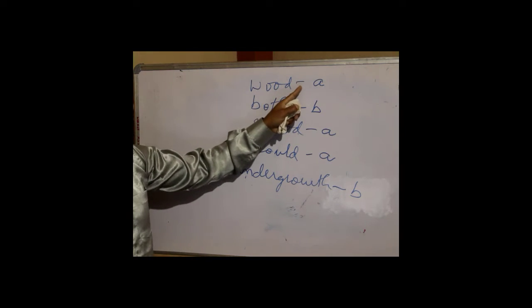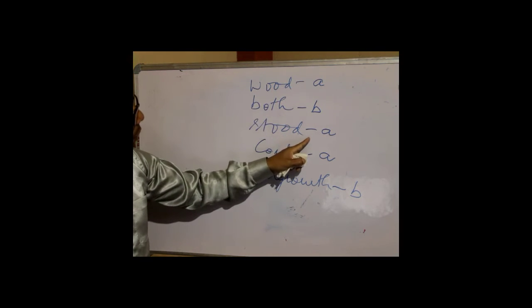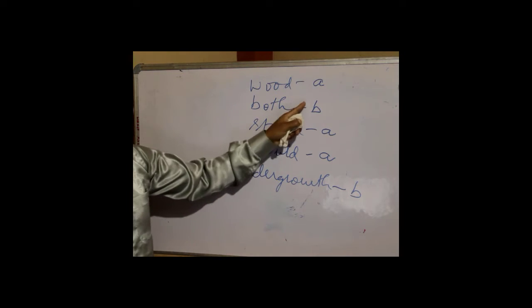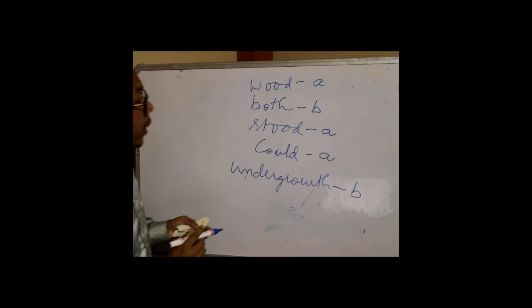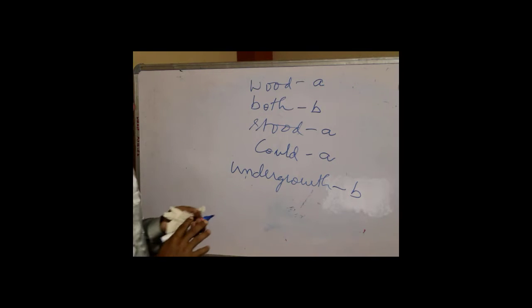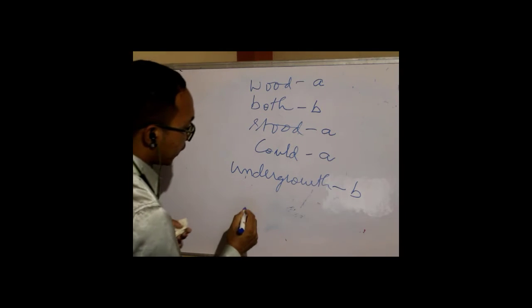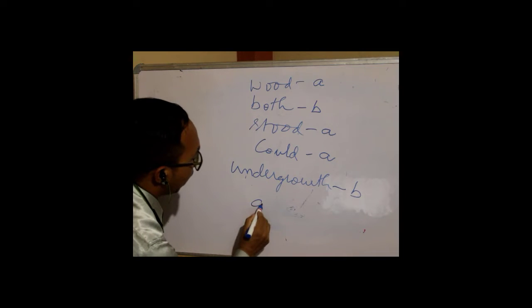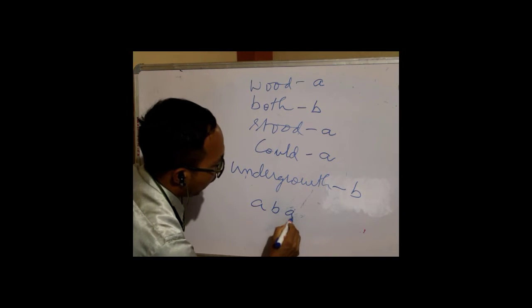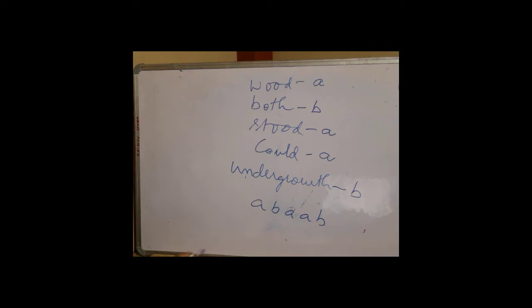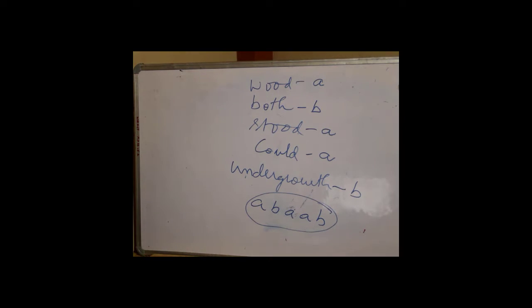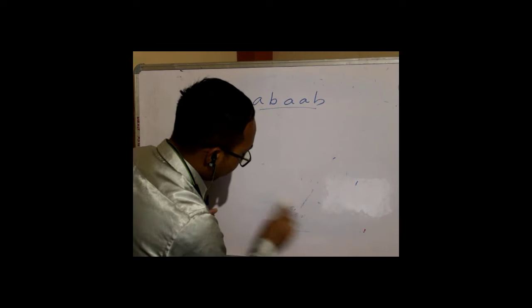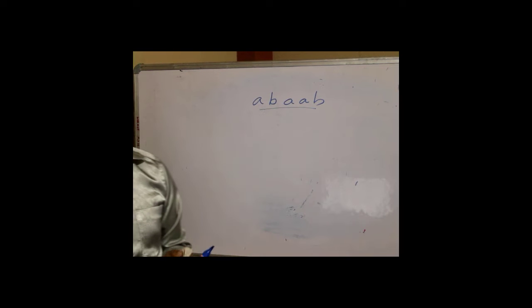So the first line rhymes with the third and the fourth, and the second line rhymes with the last, the fifth line. So in this way we can say that the rhyme scheme of the poem is A, B, A, B. Keep that in mind.